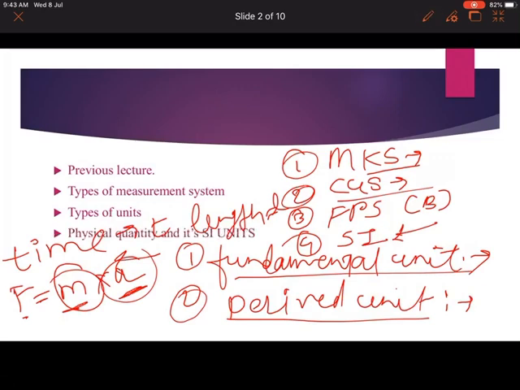Also we had seen physical quantities and their SI units. You must go through the previous lecture, watch it and recall it, because that was the most important for any competitive examination.